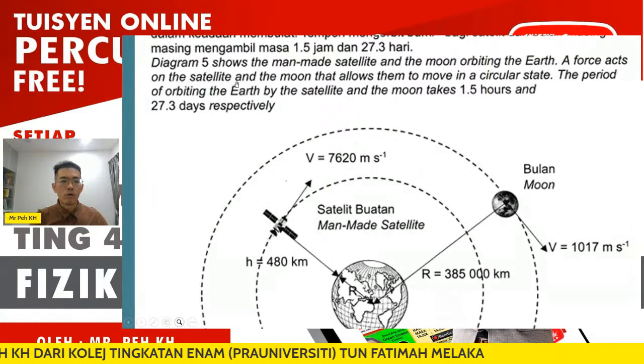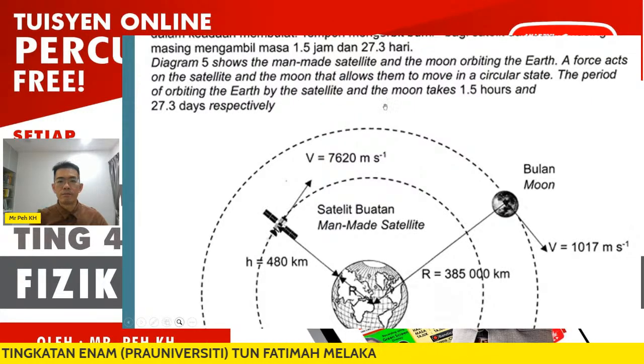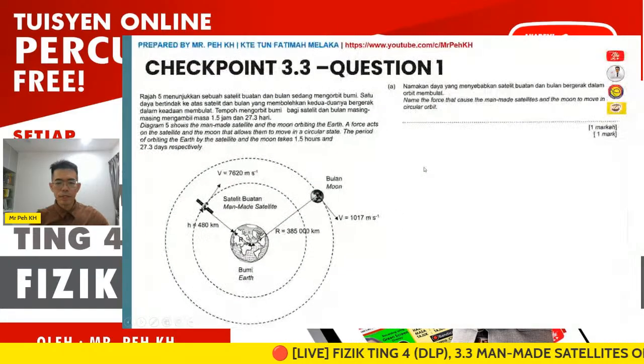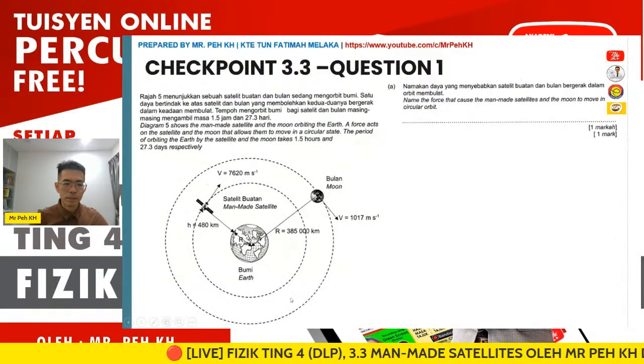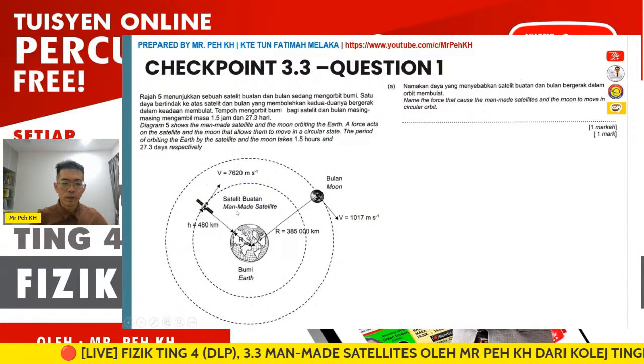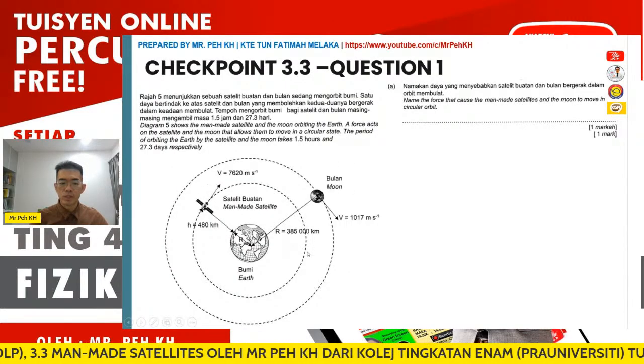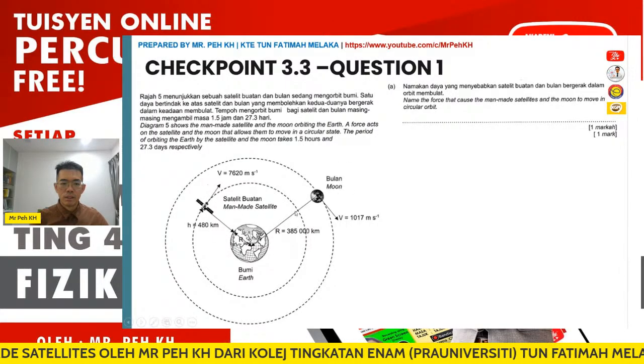The periods of orbiting the Earth by the satellite and the moon are about 1.5 hours and 27.3 days respectively. So here we have two satellites, one is the moon, another one is the man-made satellite. They have their orbits.